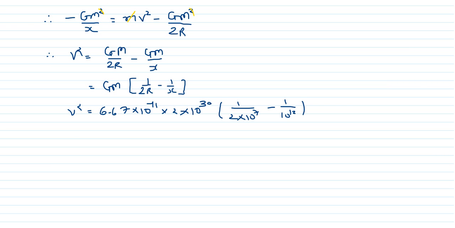So here you can say that v square is equal to 6.67 into 10 raised to 12. So v is equal to 2.6 into 10 raised to 6 meter per second. Right? So once again the same concept that we use here.